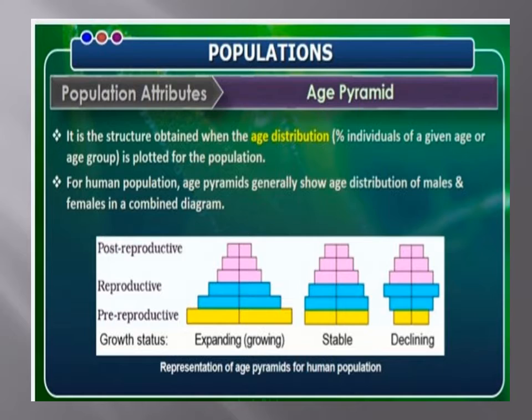Here is a representation of an age pyramid for human population. In that, three types of reproductive groups are seen. Post-reproductive, reproductive and pre-reproductive are known as growth status.